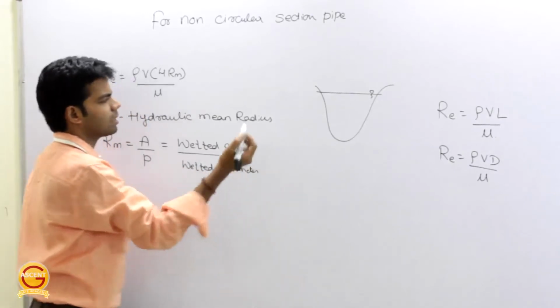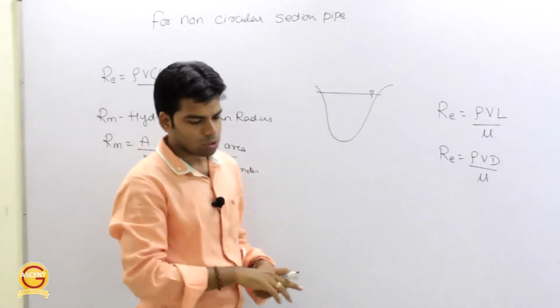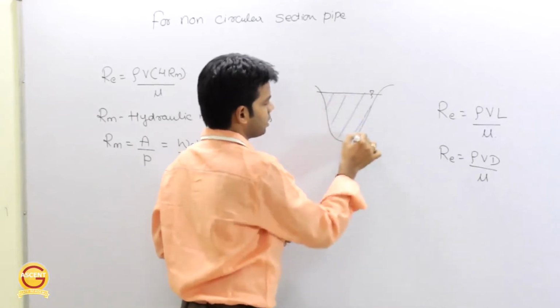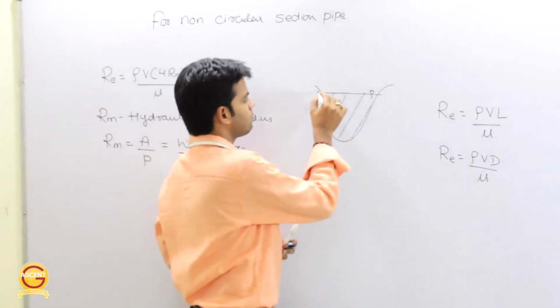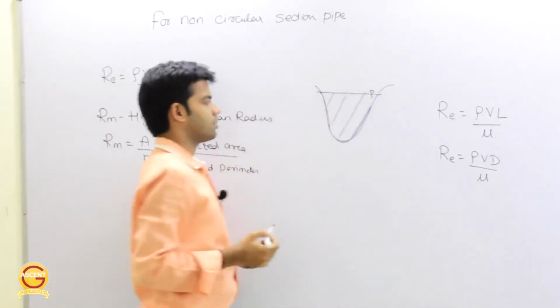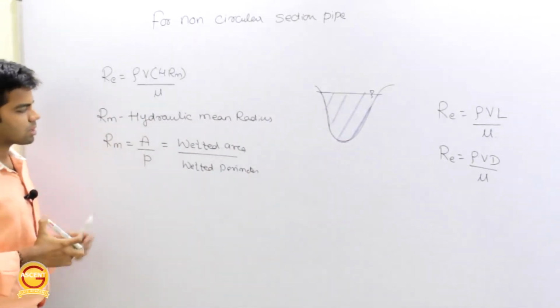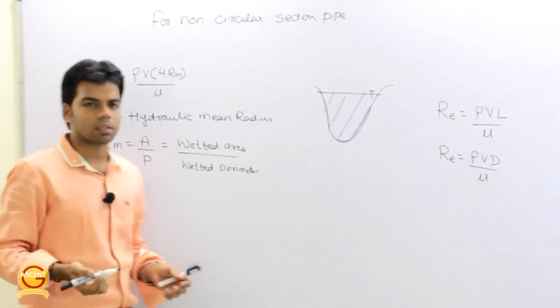Now, what are this wetted area and wetted perimeter? Suppose this is the cross section of the pipe. The area of this cross section is the wetted area. And what is the wetted perimeter? The total length over which the fluid is in contact with the pipe is the wetted perimeter. Getting this? So Rm is the hydraulic mean radius, which is the ratio of wetted area to wetted perimeter.